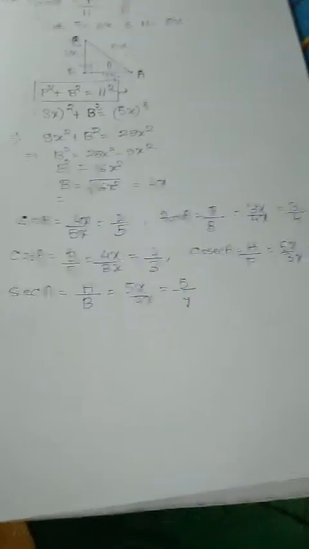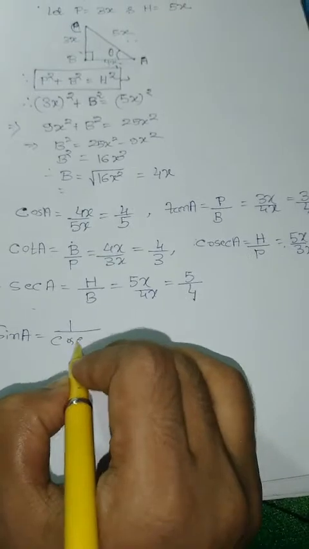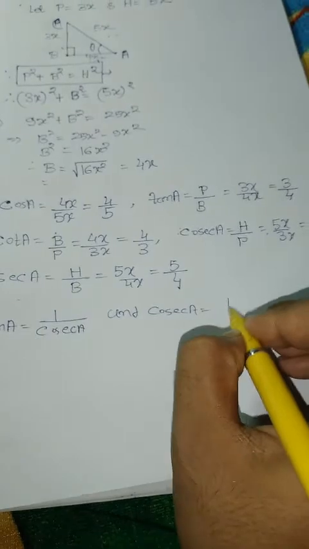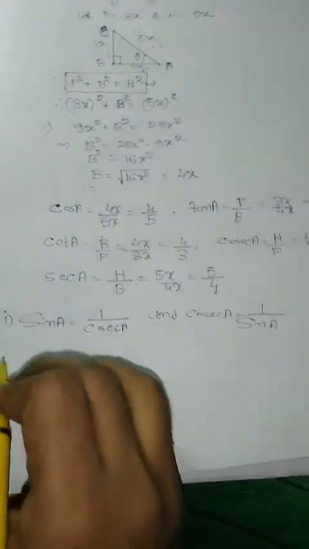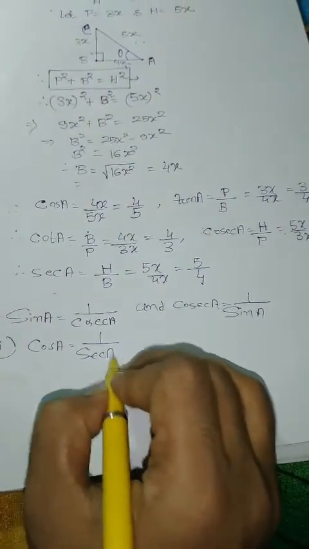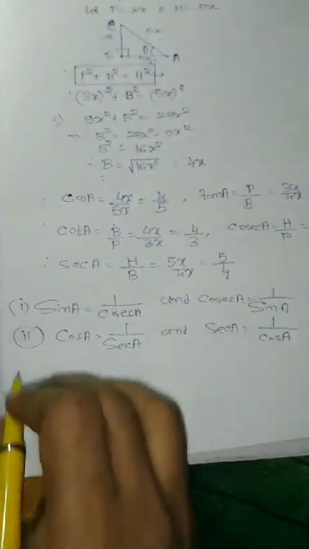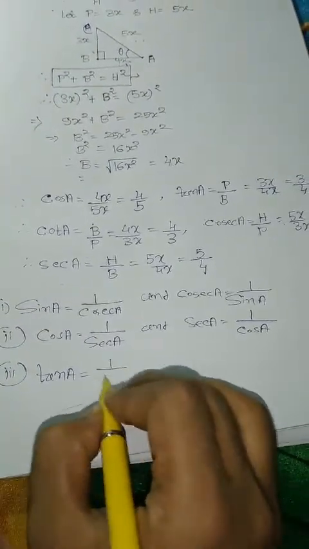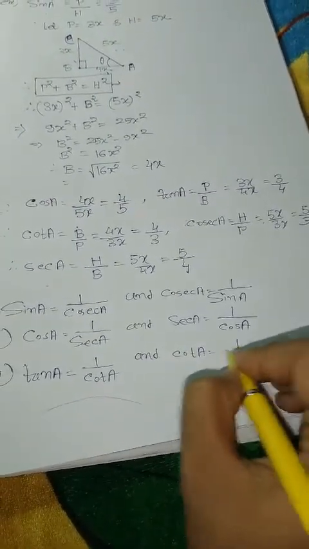From the ratios sin A, cos A, tan A, cot A, cosec A, sec A, we have some relations. What are the relations? Sin A is equal to 1 by cosec A, and cosec A is equal to 1 by sin A. First relation. Next relation, cos A is equal to 1 by sec A and sec A is equal to 1 by cos A. Third relation, tan A is equal to 1 by cot A and cot A is equal to 1 by tan A.